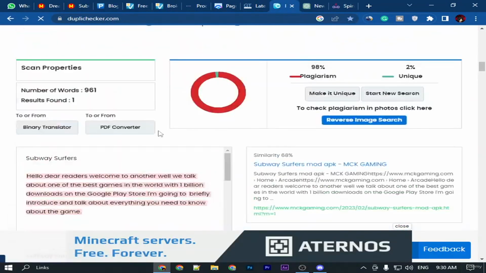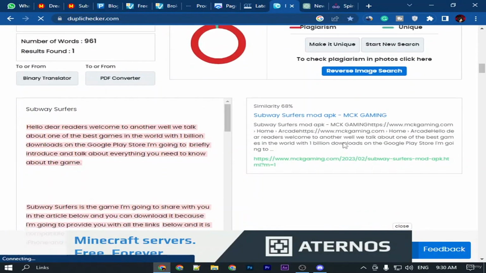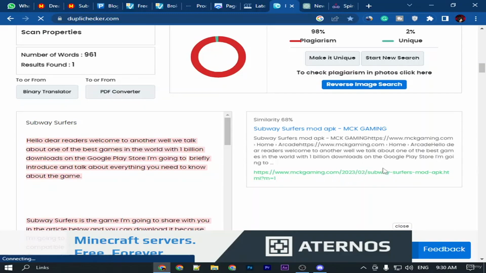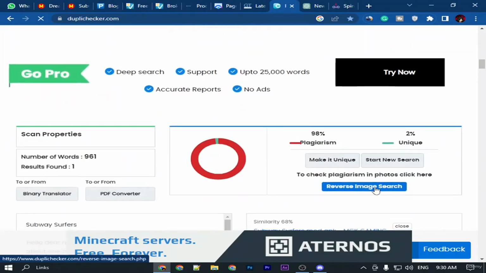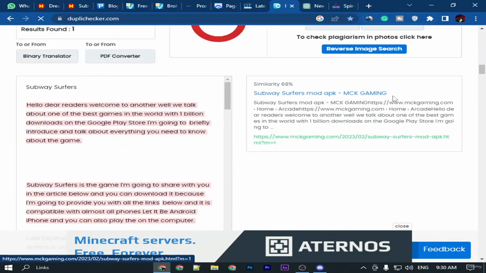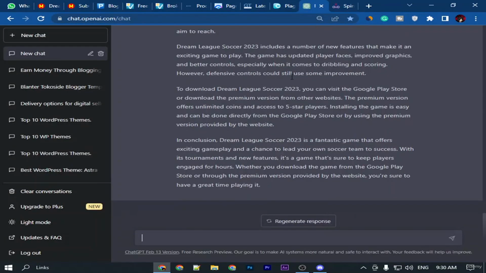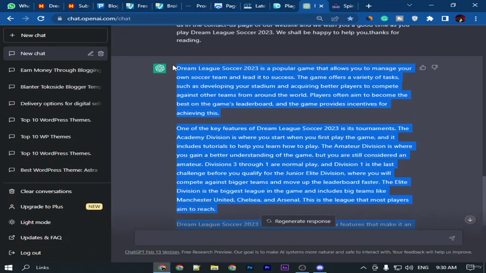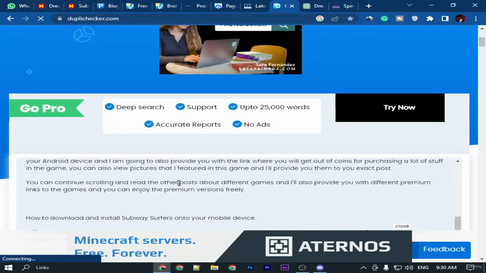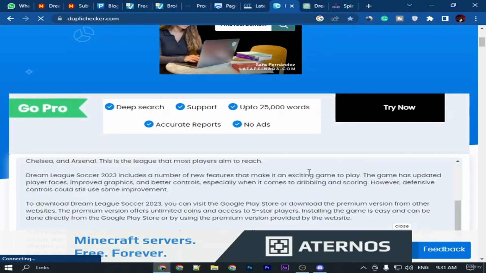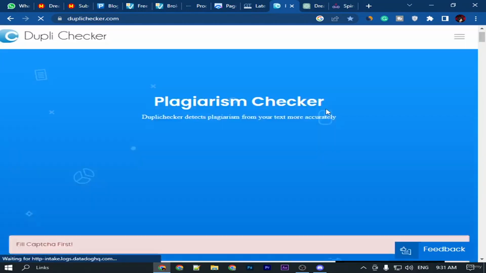It's saying that you just copied this from MCK gaming, and you already uploaded that on another website. That's why you don't get AdSense approved. You have to rewrite or spin it like this. And if we now check this plagiarism like this, our article will be 100% unique.